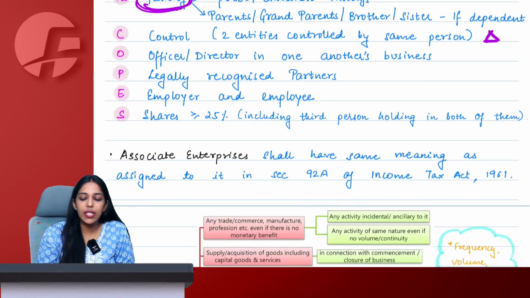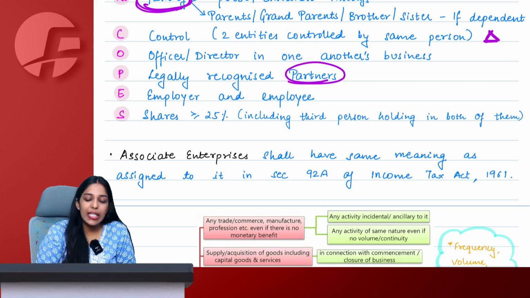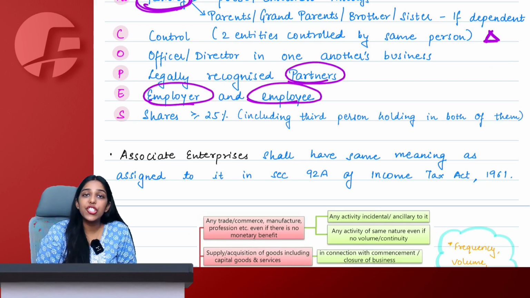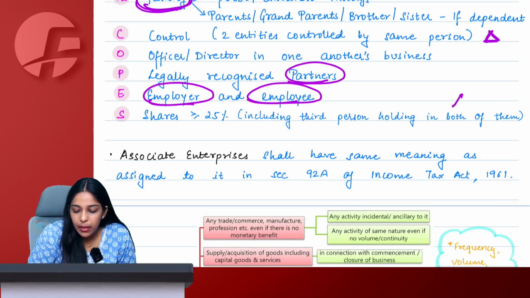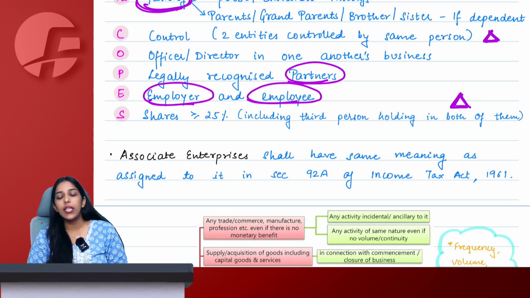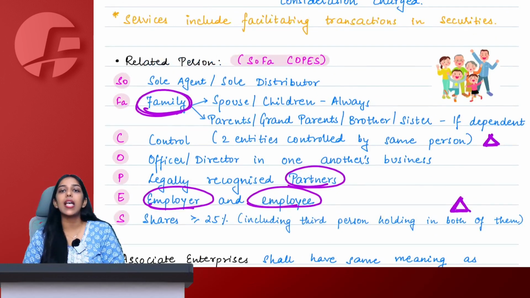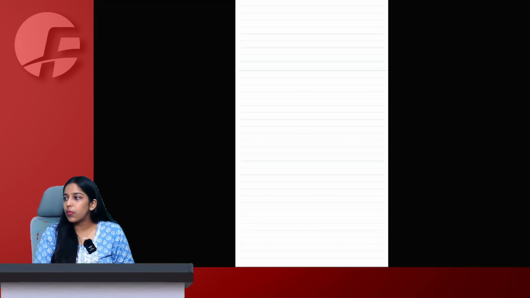Then O means officer, director in one another's business. P means legally recognized partners. E means employer and employee, and S means shares more than equal to 25%, including a third person holding in both of them. Here also you will draw a triangle for you to recall later. Tell me, is this absolutely clear to all of us? Definition of related person under GST. We'll just revise this one last time.